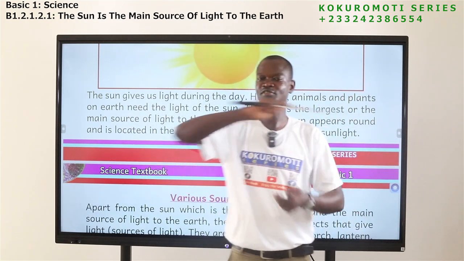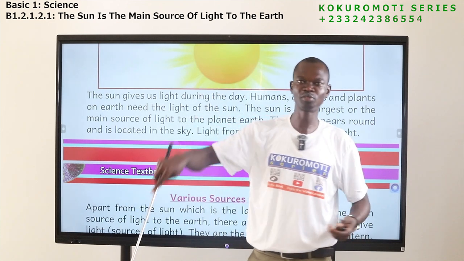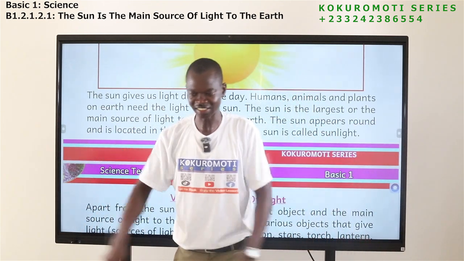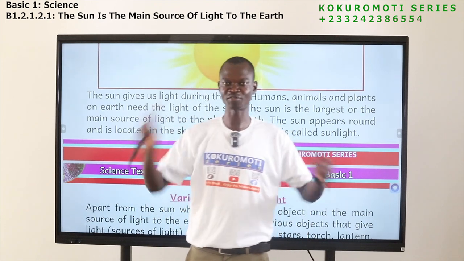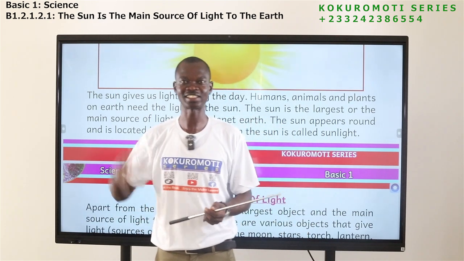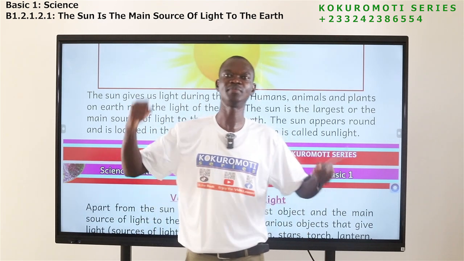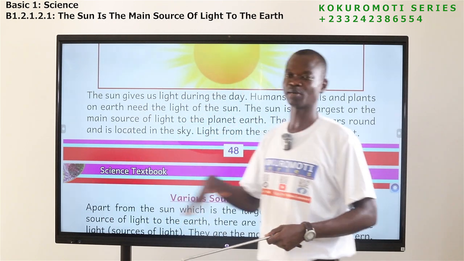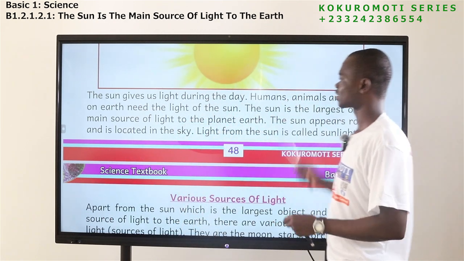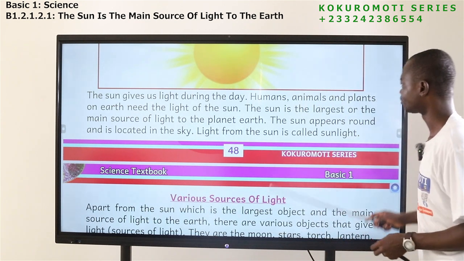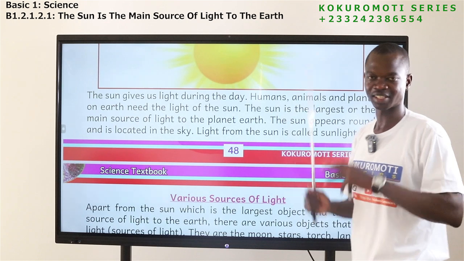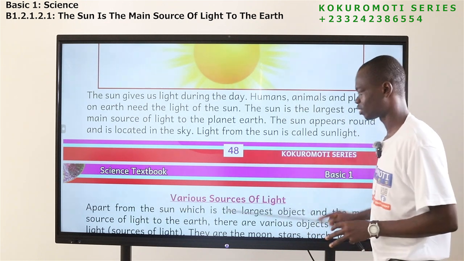The sun goes everywhere, but the bulb in your room only works in your room. The bulb on your street lights just that area, but the sun goes everywhere. That's why we are saying that the sun is the biggest, the major, the largest source of what? Light to the planet Earth. So the sun is located in the sky, and it is the largest. In fact, all living things depend on the sun.